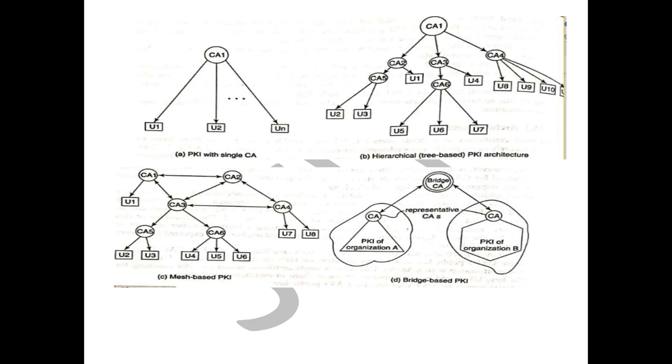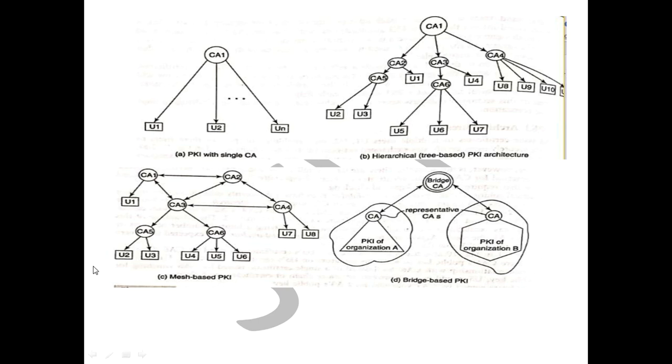So this could include mutually trusting CAs, that is CA1 trusting CA2, CA3, then CA2 is trusting CA4, CA3 as well as CA1. So unlike in the tree-based PKI, there may be multiple trust paths between two users.